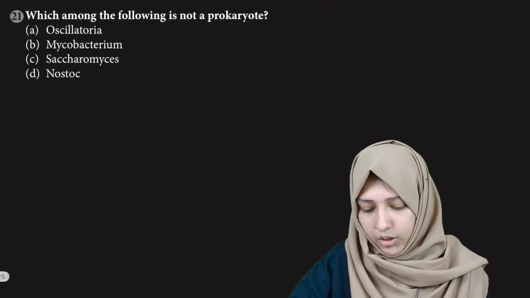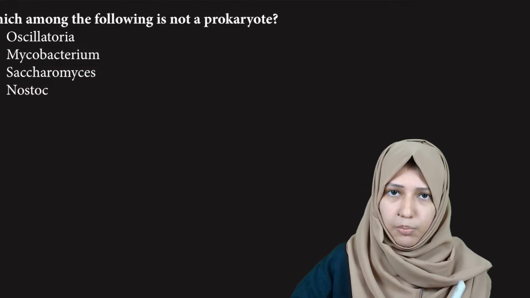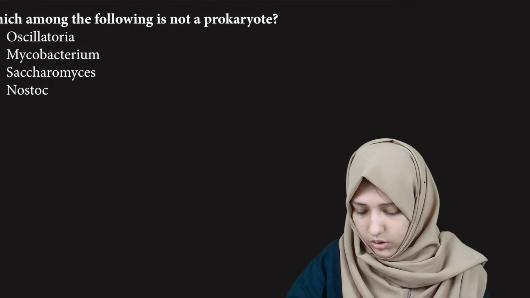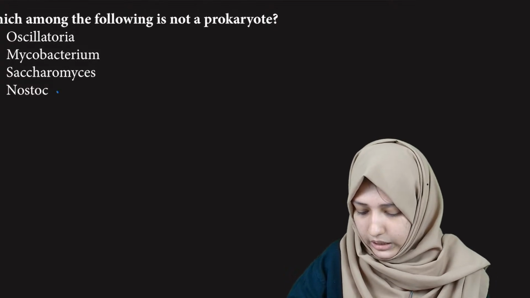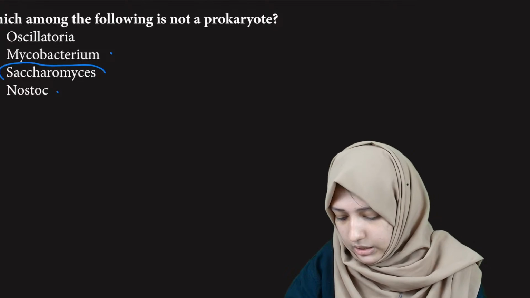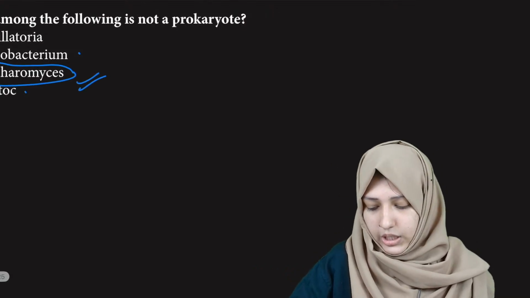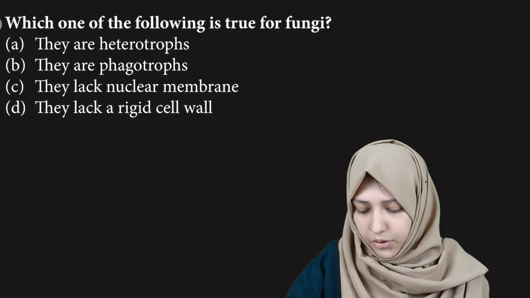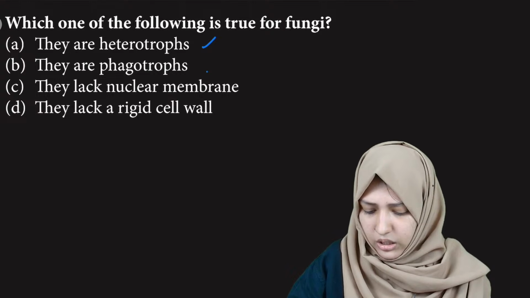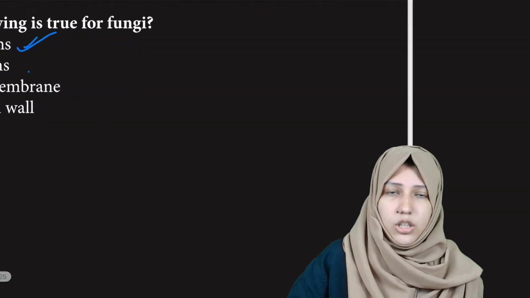Which of the following is not a prokaryote? So it should not be a bacteria. Nostoc is a bacteria, Mycobacterium is a bacteria, Saccharomyces is yeast, which means it is a fungi. So that is the right answer. Which one of the following is not true for fungi? They are heterotrophs, true. They are phagotrophs, they lack, which is true.